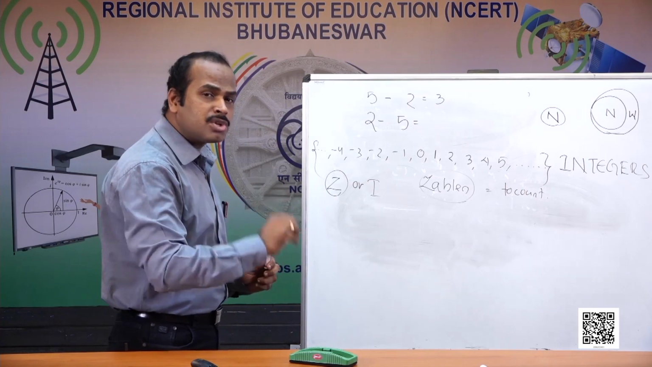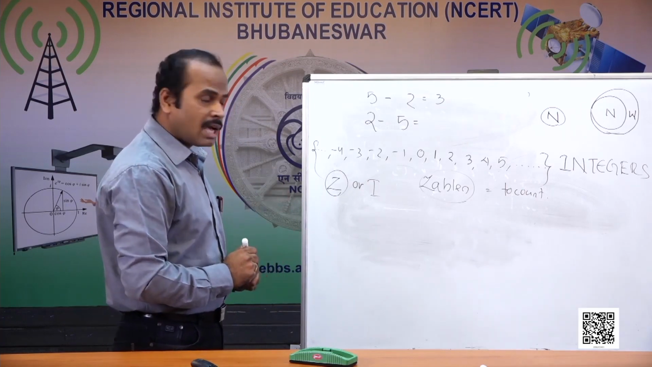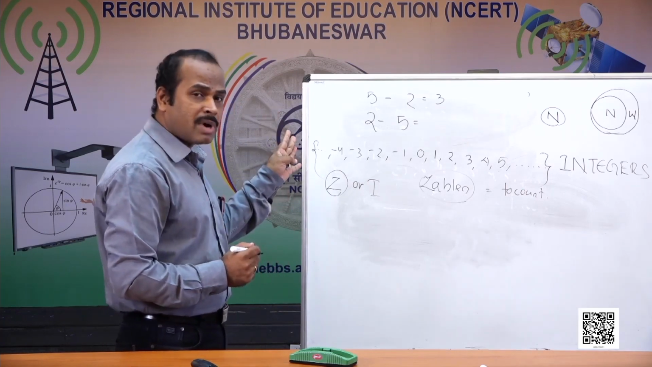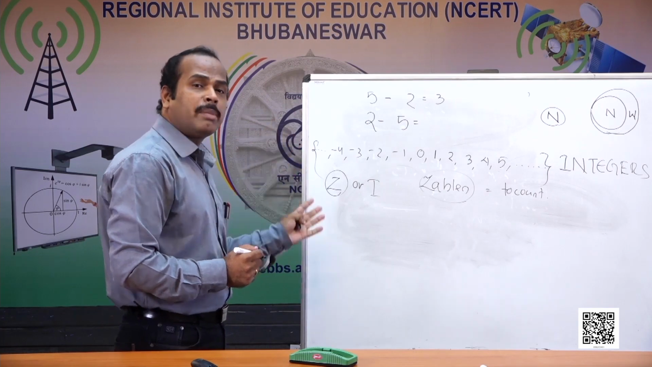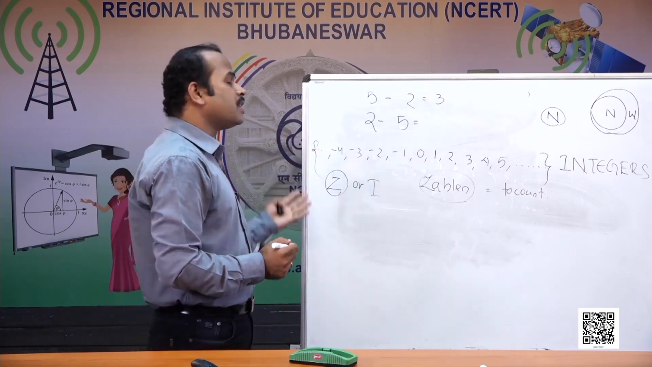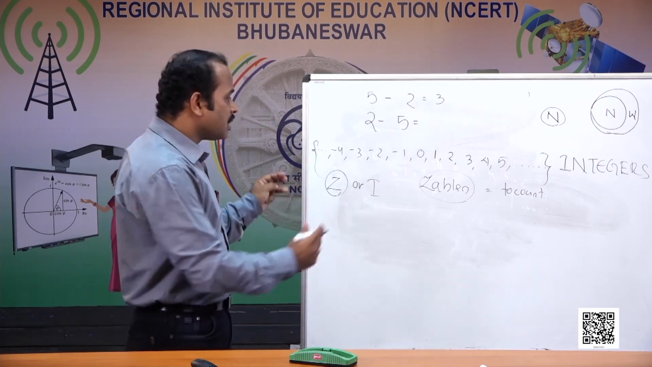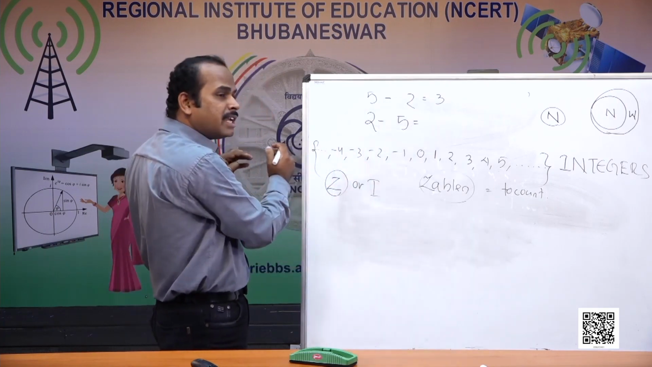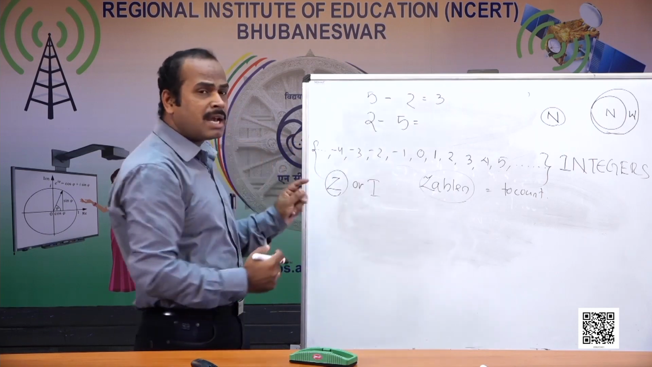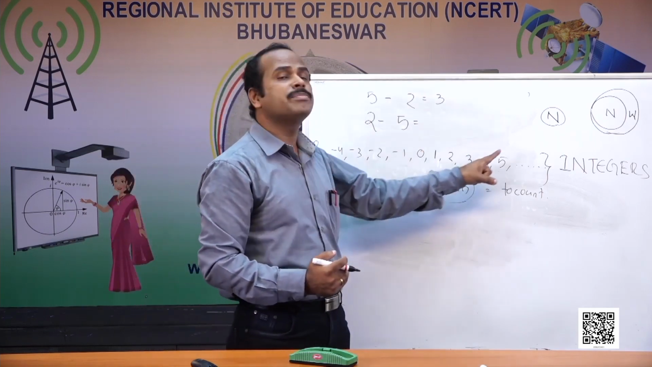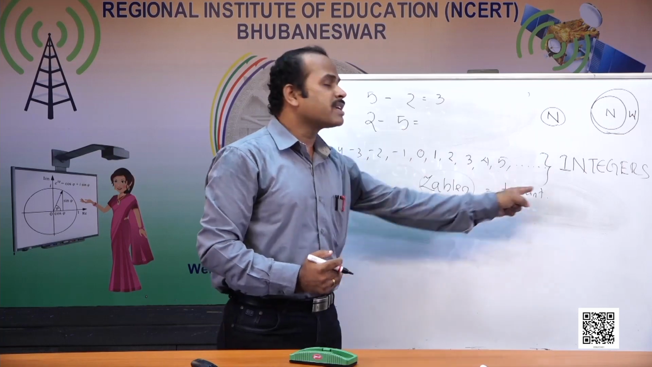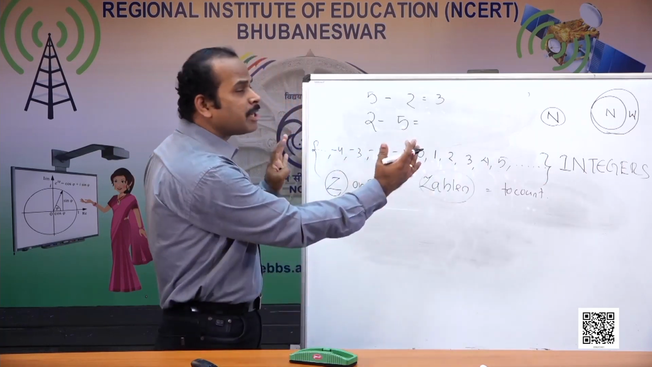So in the set of integers, can I find the least integer here? As we found, the least natural number is 1, the least whole number is 0. Can I find the least integer? We cannot, because this extends endlessly towards the negative direction. Similarly, we cannot find the greatest positive integer either. That is also extended endlessly. So we are seeing the in-between.